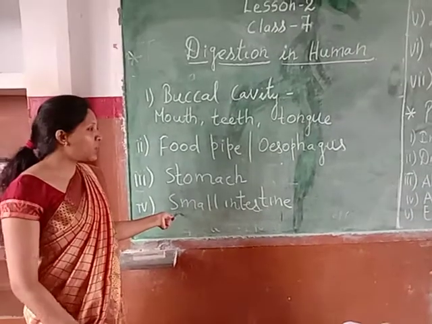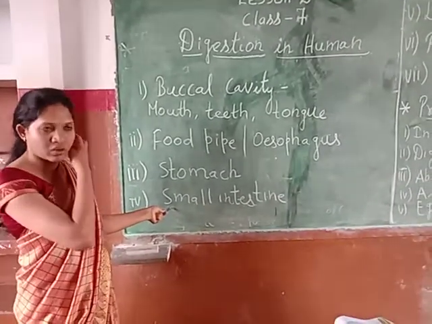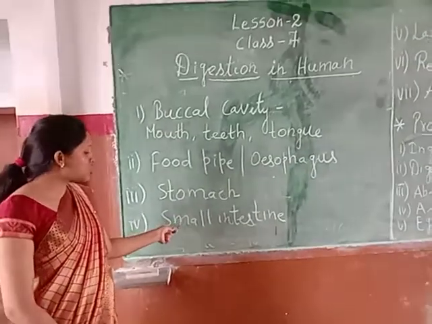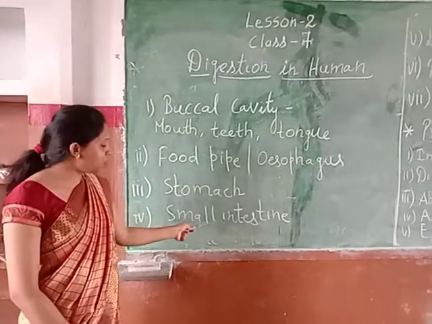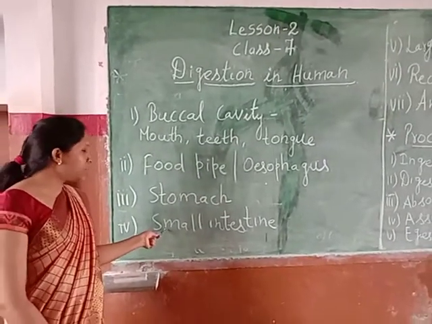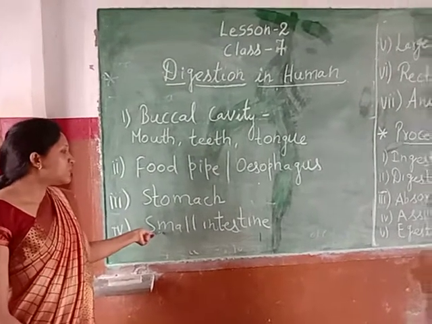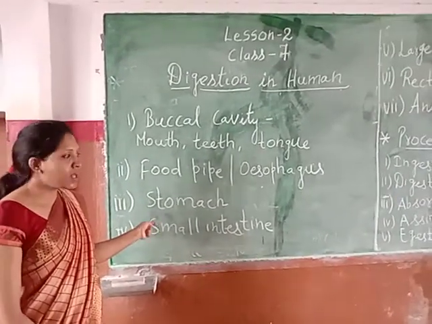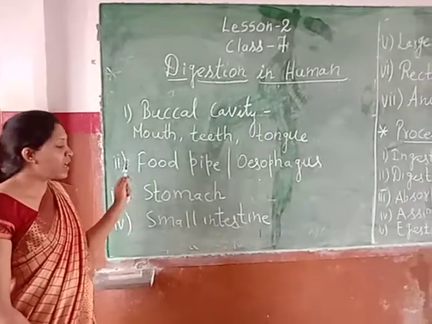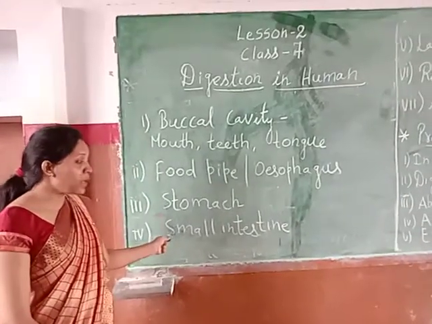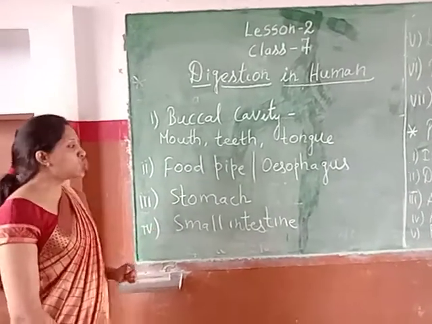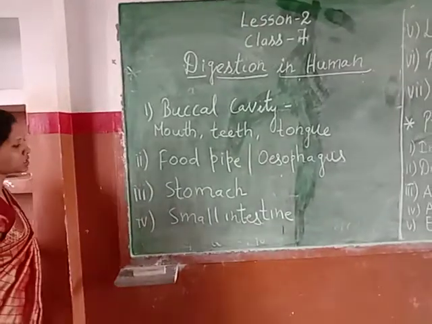Okay. Now what are the things which will happen? I am explaining that. As the food reaches the small intestine, what will happen here? The nutrients like carbohydrates, proteins, and fats will be digested again into very small parts.